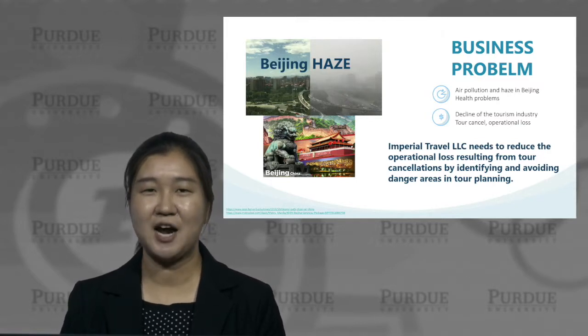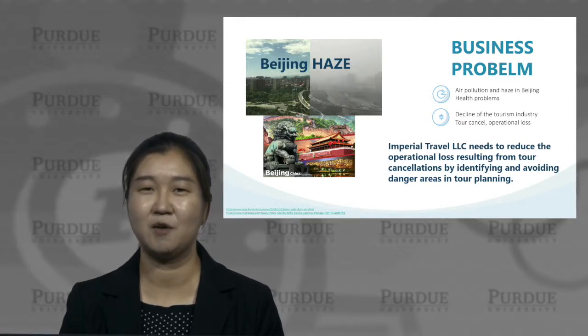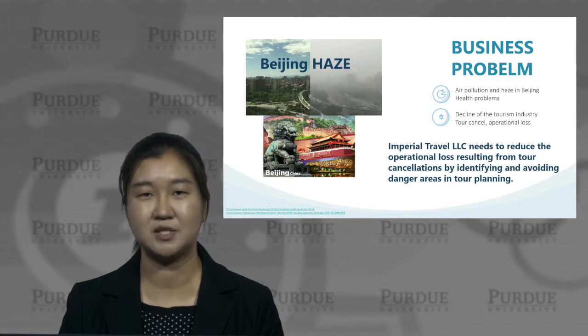As the capital of China and a famous historical city that represents Chinese traditional culture, Beijing welcomes millions of tourists from around the world every day. However, air pollution and haze has been a serious environmental problem in the metropolitan cities of China, especially in Beijing, for decades. This environmental problem has not only been increasingly threatening the health of Beijing residents and tourists, but also resulted in the decline of the tourism industry.